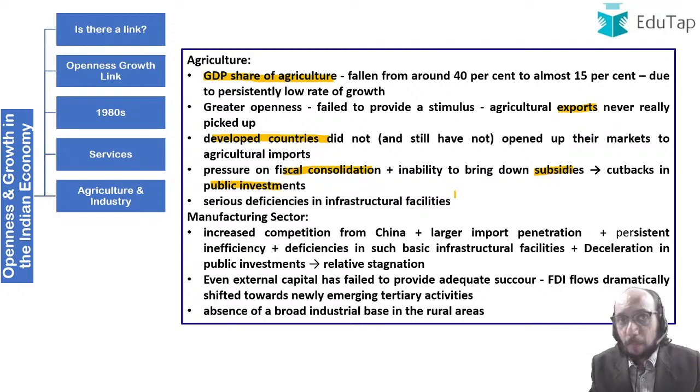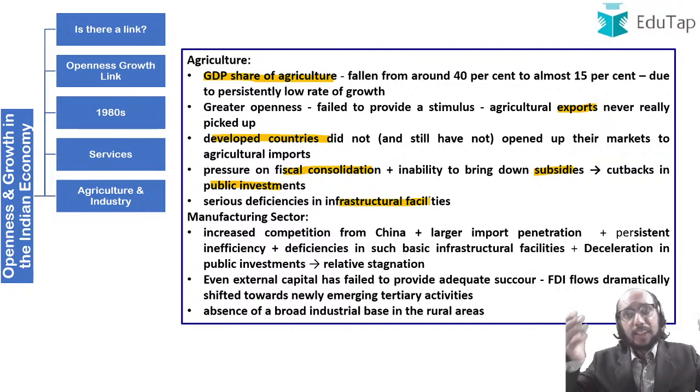Along with the reduction in public investment, infrastructural facilities to support the agriculture sector were already very poor, and over a period of time these infrastructural facilities were never put into place. Your cold chains, your rural roads, electrification programs for rural India, all these things never came along, or it took a lot of time to bring them along, as a result of which agriculture, horticulture and all these various activities could never really get modernized.